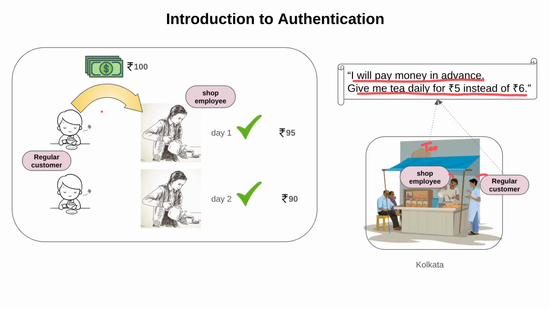On the first day, this regular customer pays 100 rupees in advance, and he will pay 5 rupees per cup. The shop employee provides him the tea, and after the day the remaining amount is 95. Like this, on the second day the remaining amount is 90.